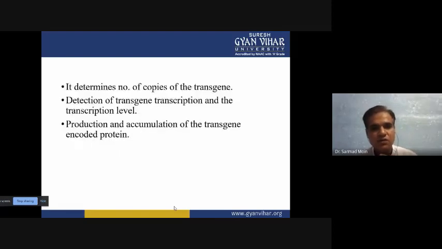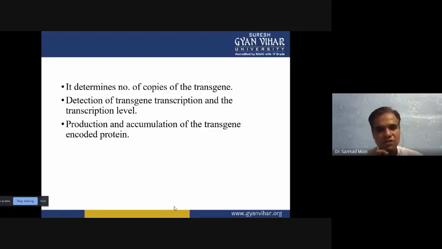Now, the number of copies of the transgene is also a very important factor. If we are able to transfer more copies of the gene, the expression level will be higher. If more copies are transferred into the nucleus, then it can produce more protein. So whether a transgenic plant has more copies or fewer copies is very important.